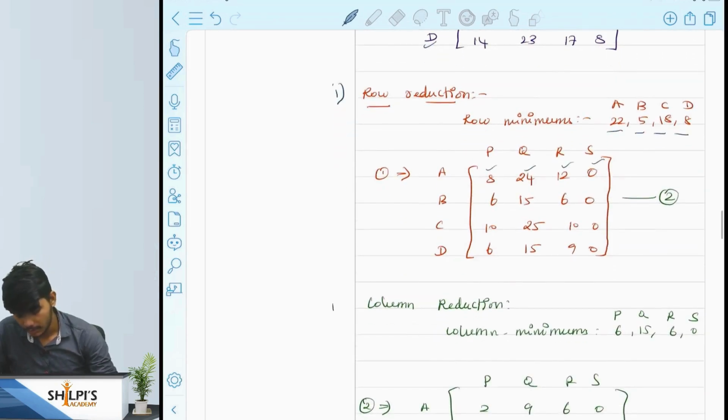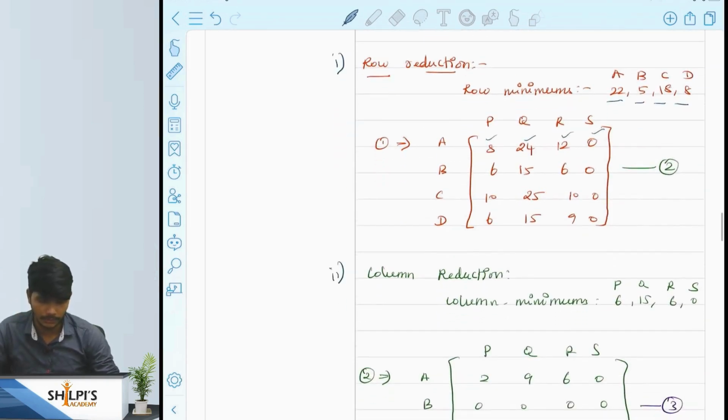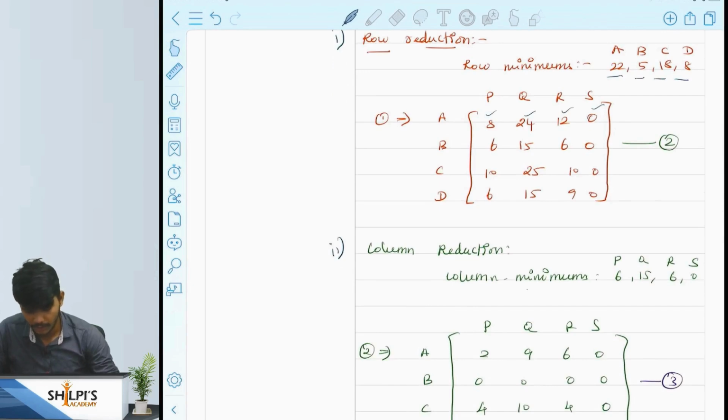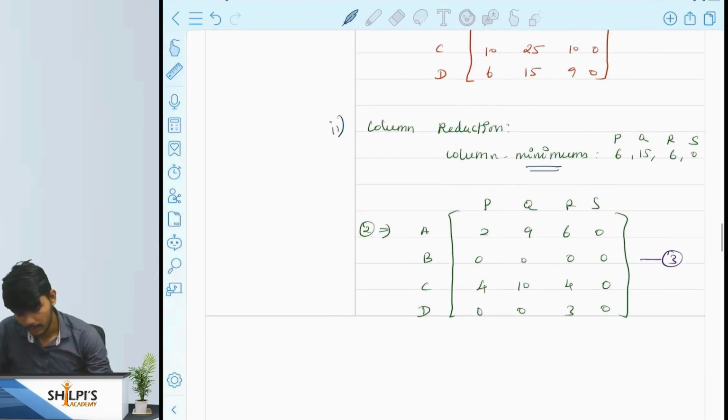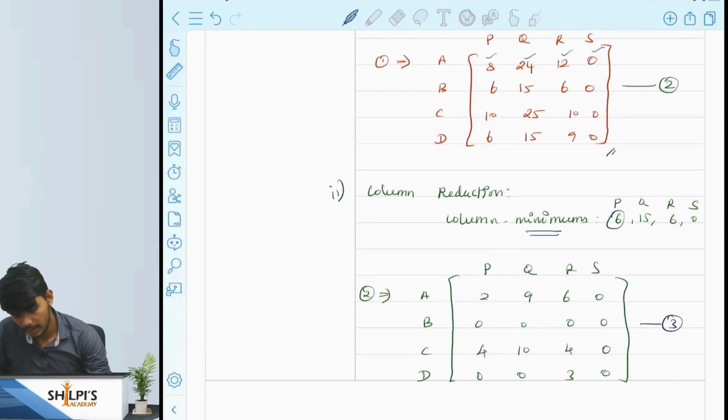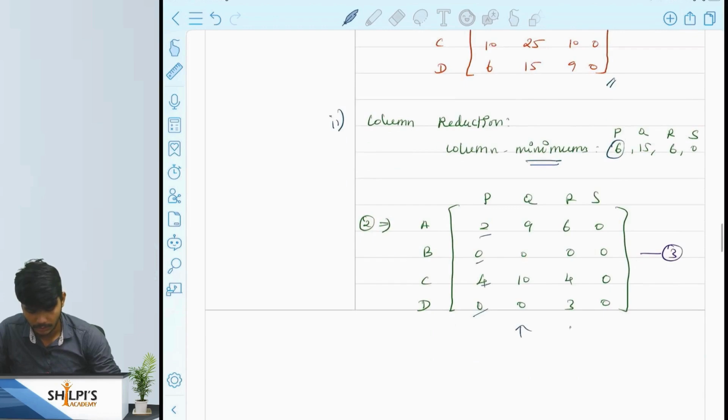After this, we will do the column reduction. Similarly, you have to take the minimum value from each column and subtract it from each element of that particular column. So here, for example, in this last matrix, in the first column I have 6 as the minimum value and I will subtract 6 from all the elements. I will get 2, 0, 4, 0. Similarly, I will do this for all the columns.